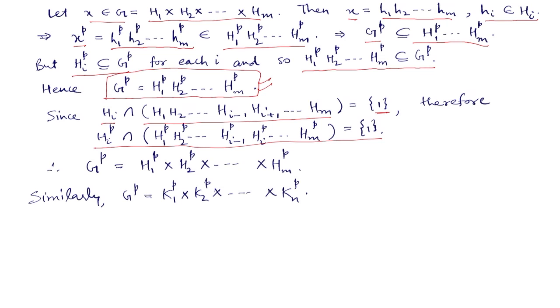So this whole is ultimately a subset of this thing. Because this is 1, this should also be 1, and this shows that Gp is a direct product of these subgroups. And similarly, we can show that Gp is also the direct product of the Ki^p.